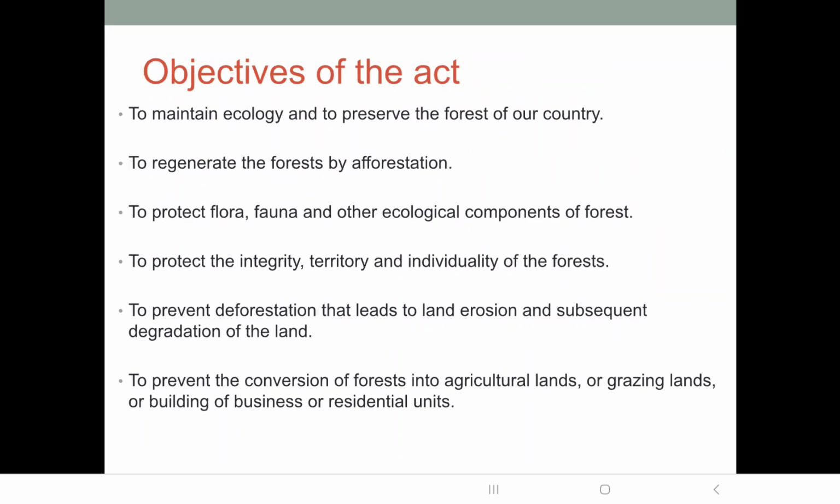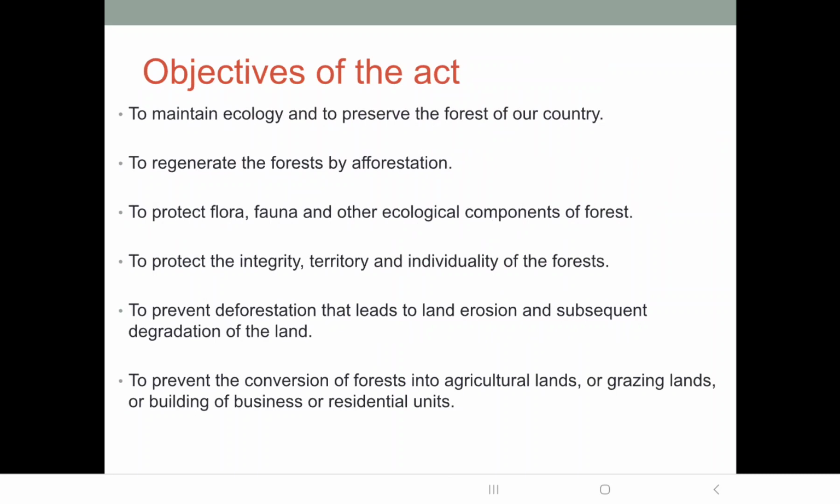What are the objectives of this act? The first is to maintain the ecology and preserve the forest of our country. We know what is ecology. In the last semester we have discussed ecology, and to preserve the forest of our country. Ecology, maintaining the ecology is very, very important to make the species survive. Okay. Therefore, it is at most important to maintain ecology and preserve the forest of our country.